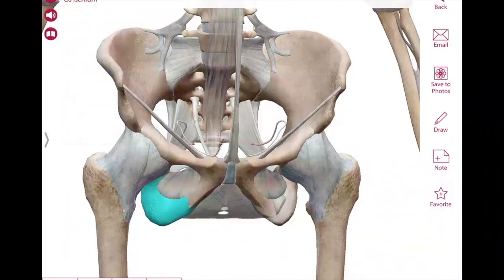So these 3 bones together make a hip bone. They get fused with each other, and the pubis is in the center.